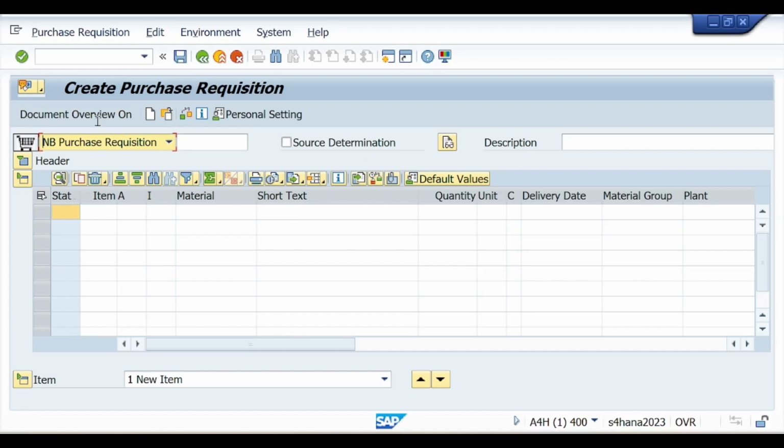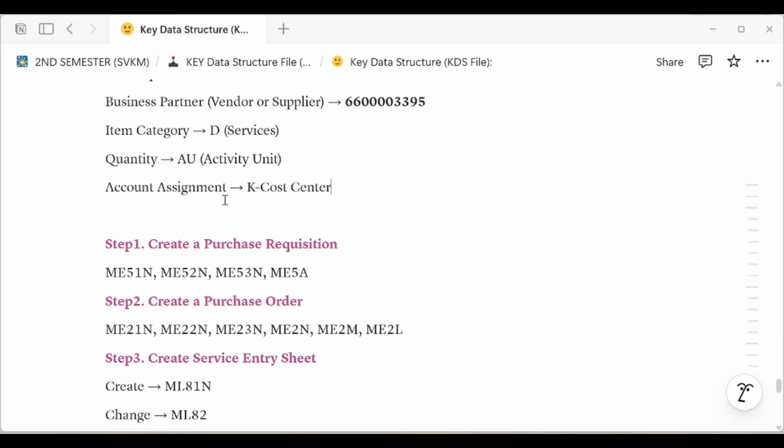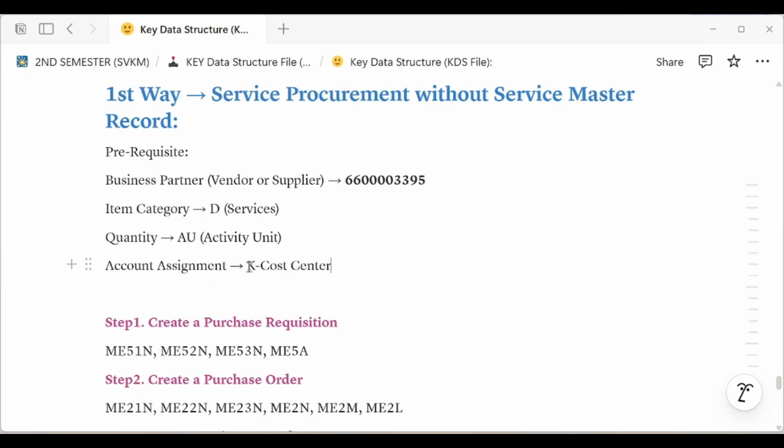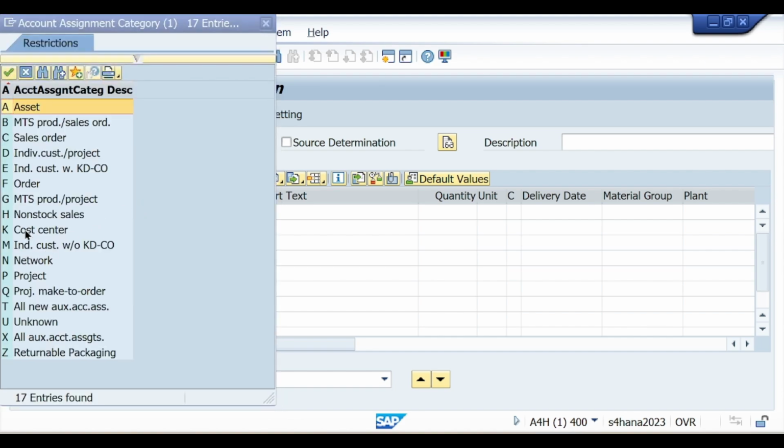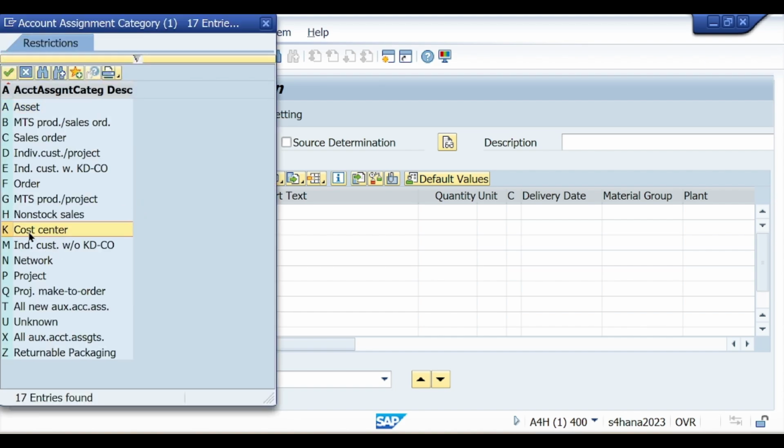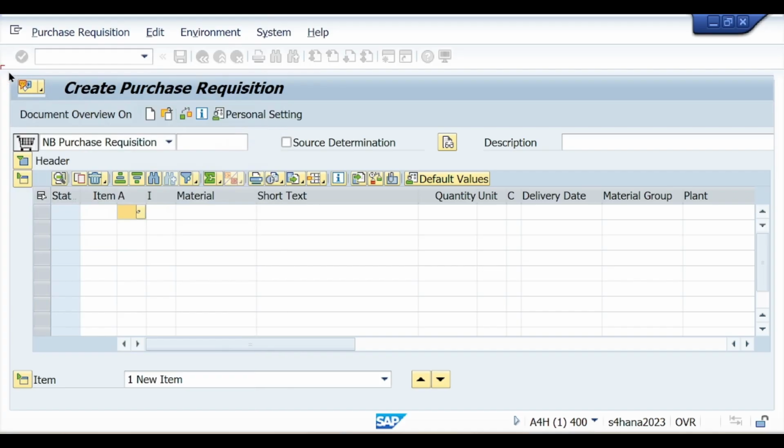Now we will start. So first here you see account assignment. Account assignment for cost center, that is K. So we will select account assignment K, select it.